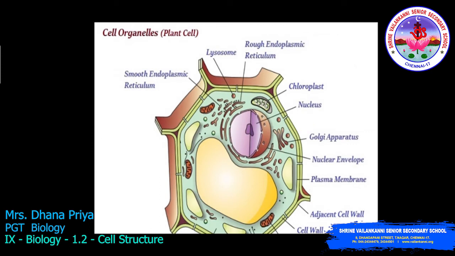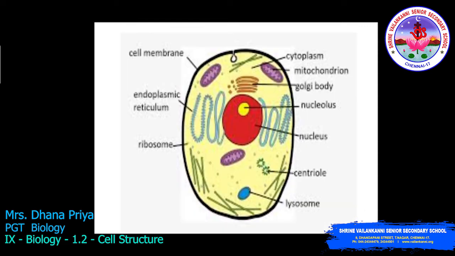So this will be the diagrammatic view of cell organelles. Here you can see the large sac-like structure which is called the vacuole. And here you can see the outer cell wall. In the diagrammatic view of the animal cell there is no cell wall. The cell membrane is the outer membrane of animal cells. And here you can see the centriole which is present in animal cells.